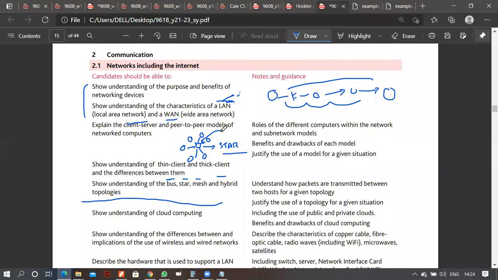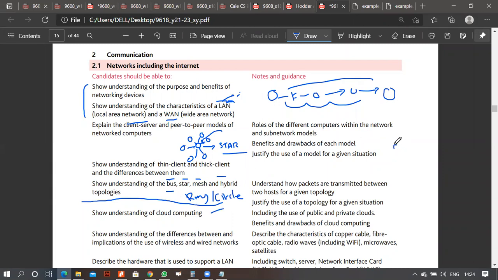In the case of peer-to-peer models, you have a bus, you have a line, a circle. They haven't mentioned circle over here. You also have a ring or circle. Okay, keep in mind there is one.